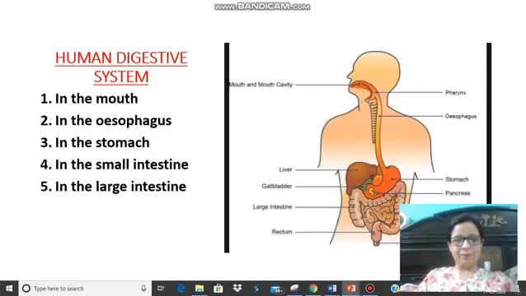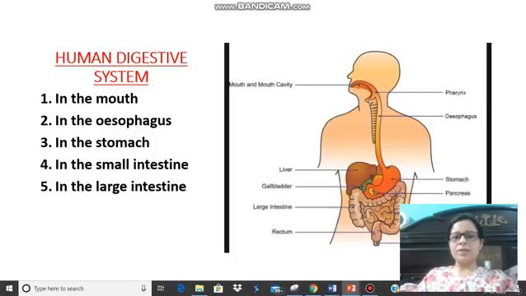Let's take a look. Number 1, your mouth. When we eat something, first of all, in our mouth we have our teeth, right? Our teeth help in cutting, chewing and grinding the food, correct? There is a special gland inside the mouth that is known as the salivary gland. What is its function?